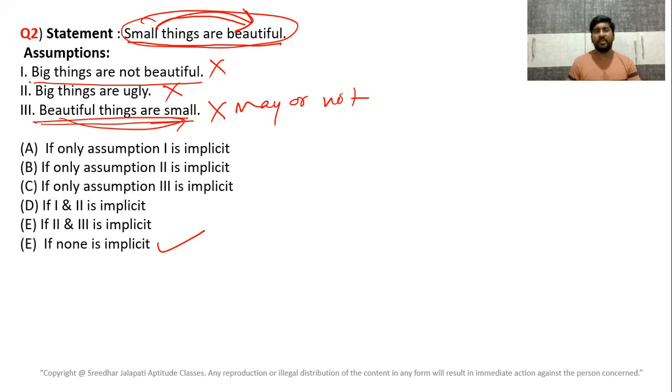First of all, the first two cannot be the assumptions because the author is strictly talking about small things and he did not mention anything about big things. So we do not know whether he assumed this or not. So those cannot be the assumptions. Third one, small things are beautiful, but beautiful things may or may not be small. So again, none is implicit here.